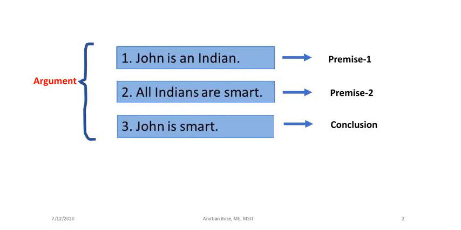Let us consider the first statement: John is an Indian. The second statement is: all Indians are smart. Based on these first two statements, one can make the conclusion that John is smart. So, John is an Indian is called premise 1. All Indians are smart is called premise 2. And based on these two, we are making the conclusion that John is smart.